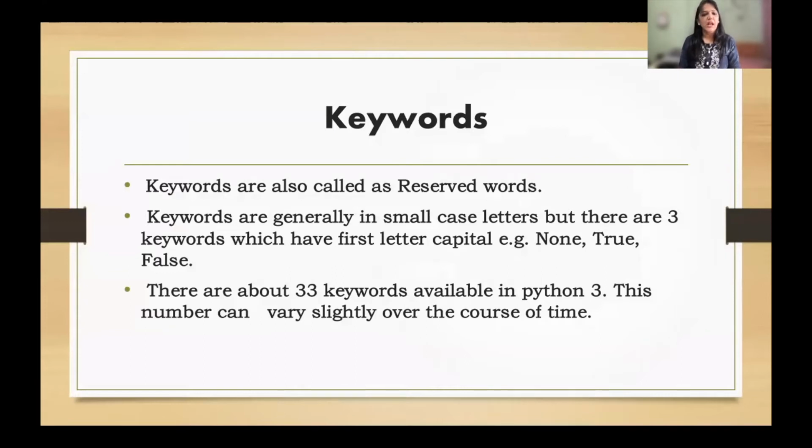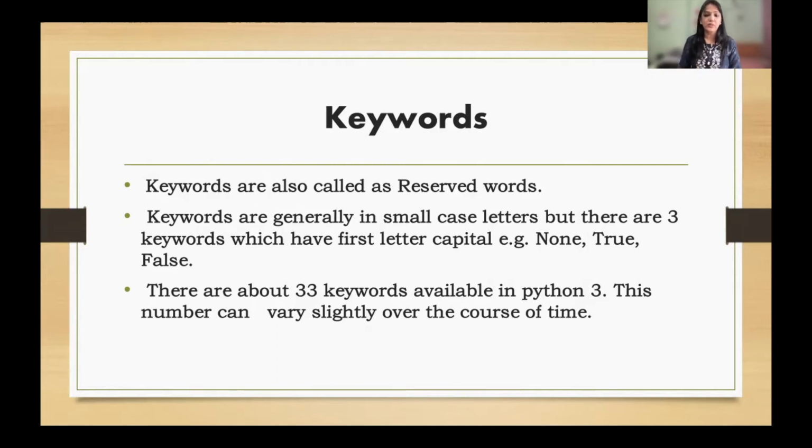It's keywords. As the name suggests, keywords are nothing but reserved words. Reserved words are the words whose meaning is already known to the interpreter or to the compiler. Keywords are generally in small case letters, but there are three keywords which have the first letter capital in Python, that is None, True, and False. When you program in a particular language, there is a set of reserved words given whose meaning is already known to the compiler and the interpreter. And we as programmers cannot change that meaning. So we have to use it as it is.